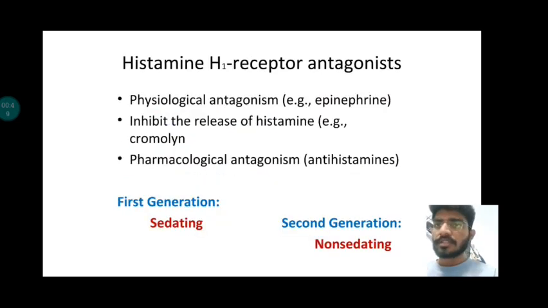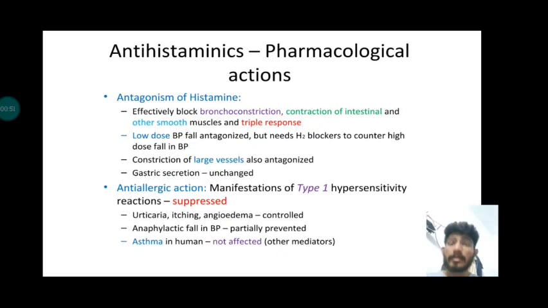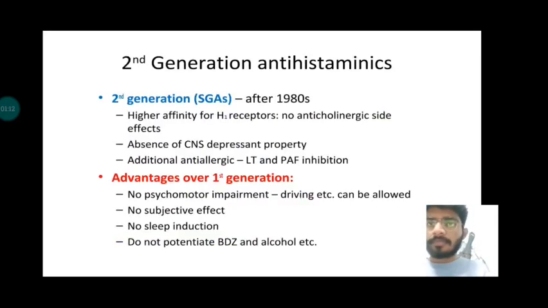Now, moving on, we'll learn about some pharmacological actions of antihistaminics. They effectively block contraction of the intestinal and other smooth muscles. They lower the BP fall, which is antagonized. The constriction of large vessels is also antagonized. An anti-allergic action, that is the manifestation of type 1 hypersensitivity, is also suppressed.